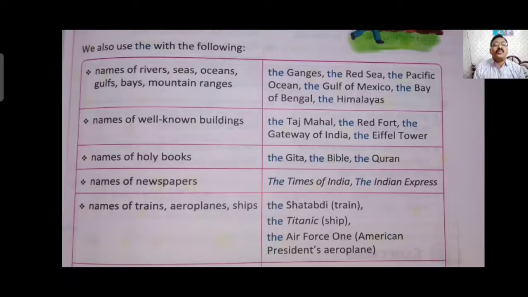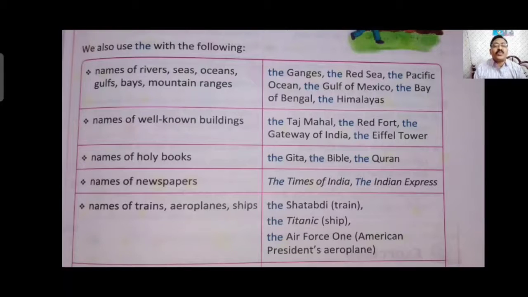Names of well-known buildings. Any type of building, monument or fort, we generally use "the" before them. Some examples: the Taj Mahal, the Red Fort, the Gateway of India, the Eiffel Tower. These are all special monuments or buildings, so we use "the" before them. The names of holy books. Any holy book of Christians, Muslims, Hindus, Parsis, Buddhists, Sikhs, any holy book belonging to any religion, we use "the" before them. Example: the Gita, the Bible, the Quran.